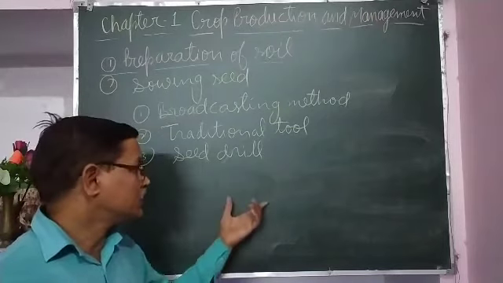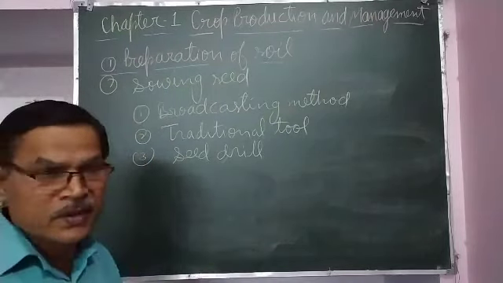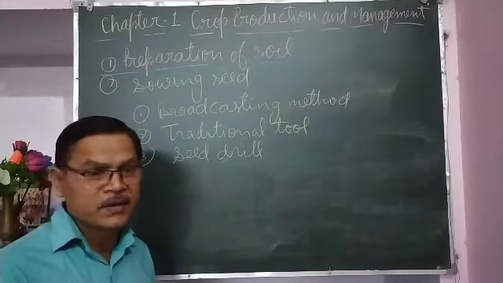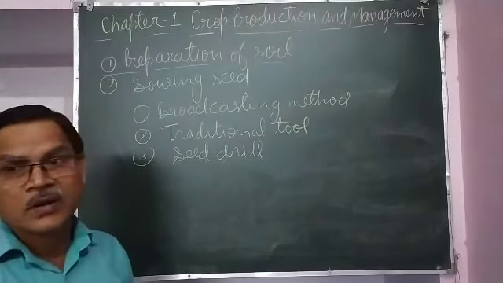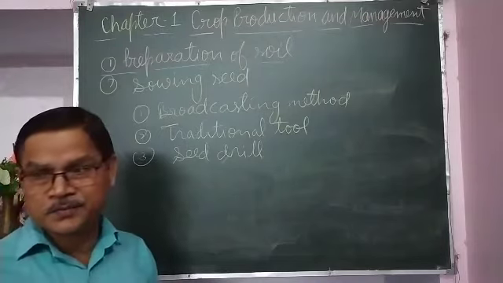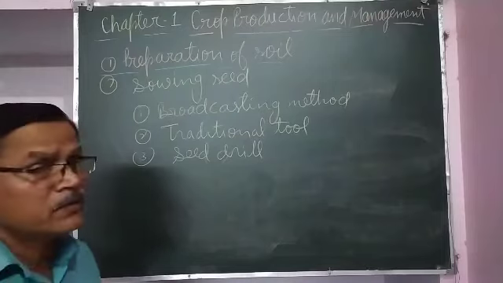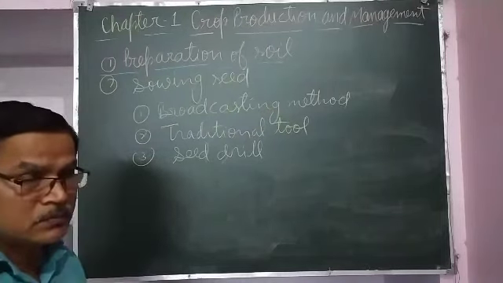Like that, during sowing, if the seeds are sown very near to each other, then after germination they will not get sufficient space and nutrients. There will be competition between the saplings and they will not be able to grow into healthy plants, and that will affect the yield of the crop.